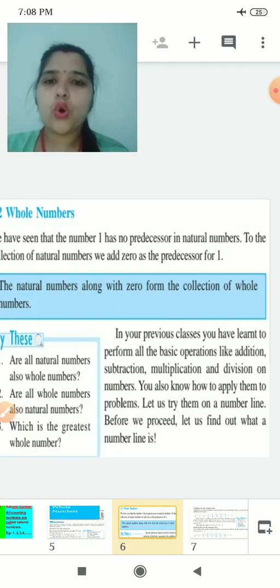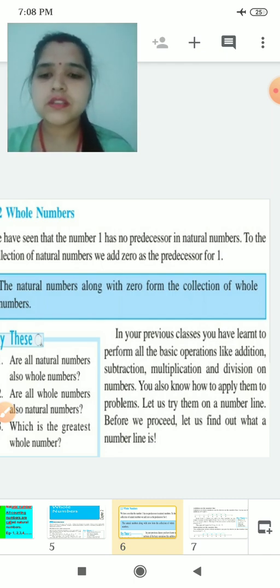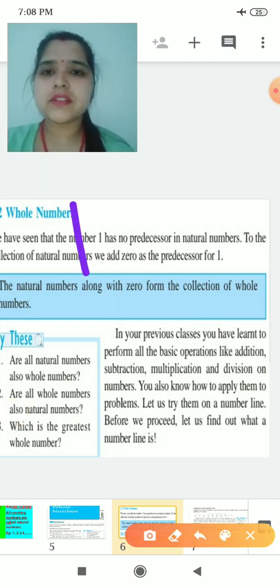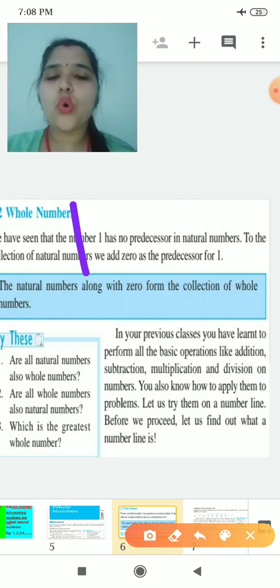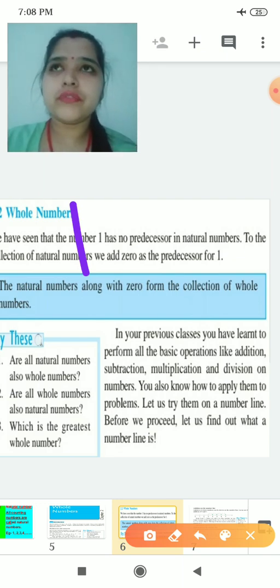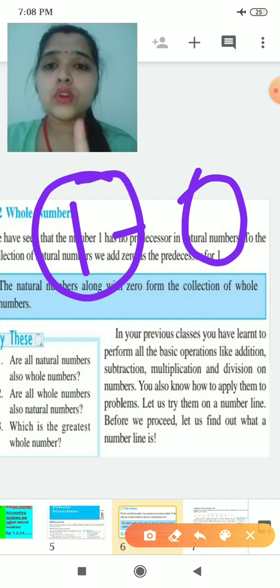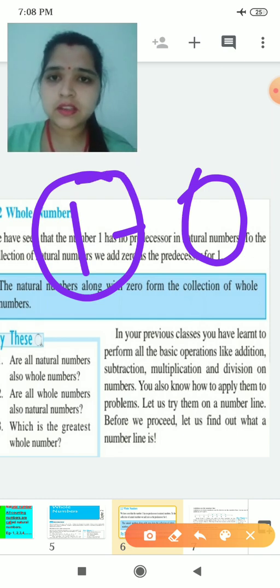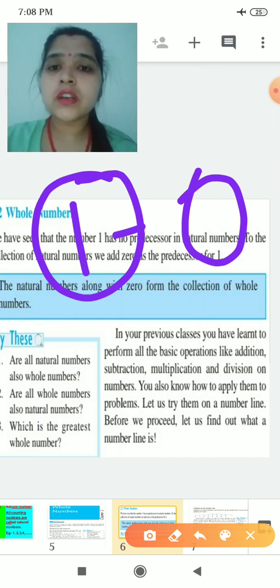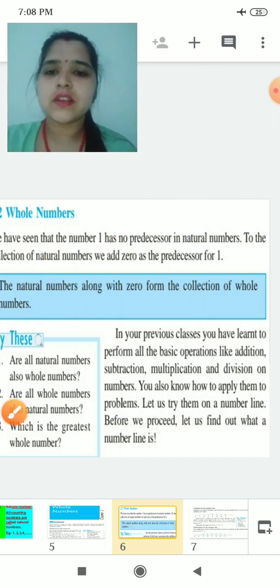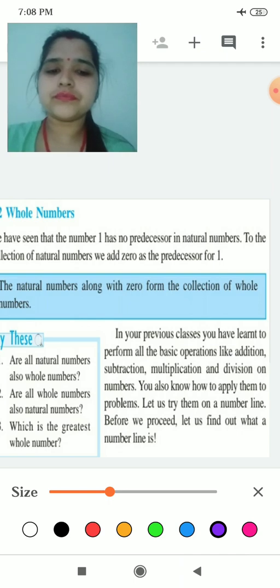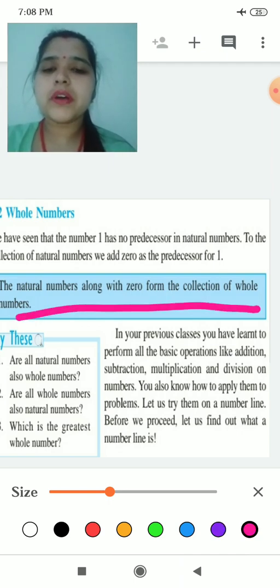See, whole numbers. We have seen that the number 1 has no predecessor. If somebody asks you, does 1 have any predecessor? Yes, tell me. We have seen that the number 1 has no predecessor in natural numbers. If you include 0, it has a predecessor, that is 0. But natural numbers start from 1 itself, so 1 will not have any predecessor in natural numbers.